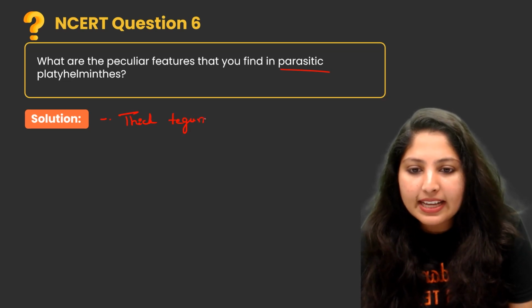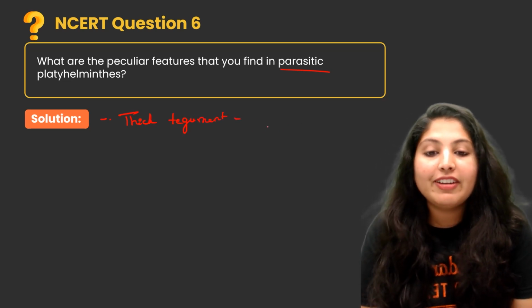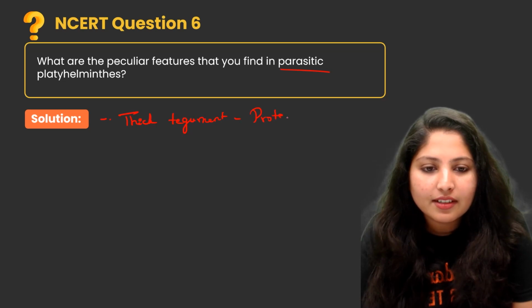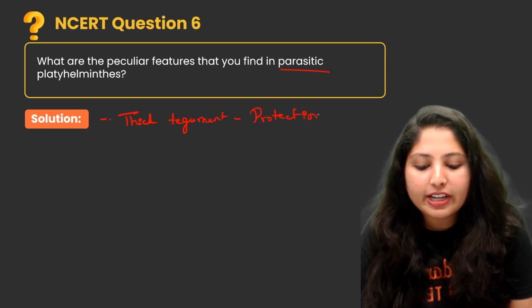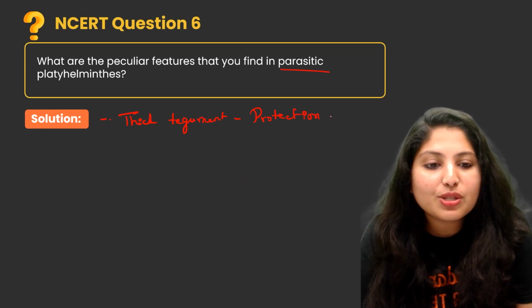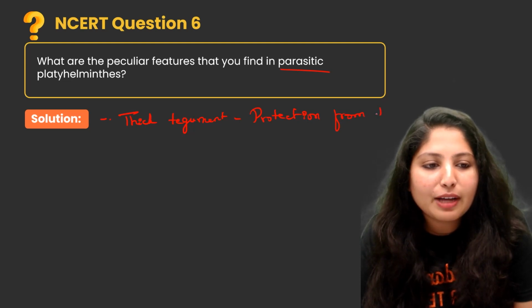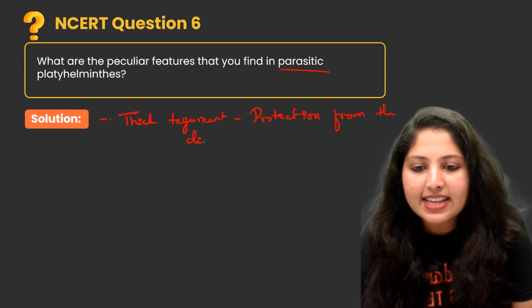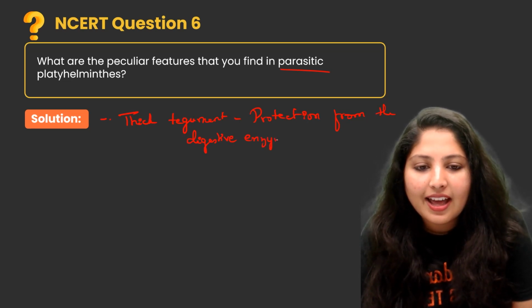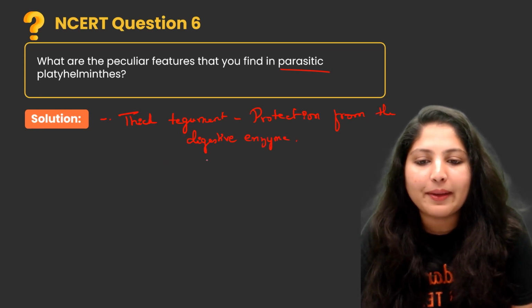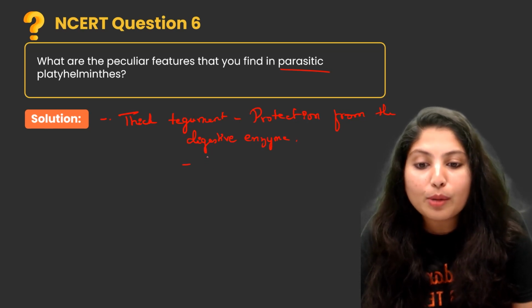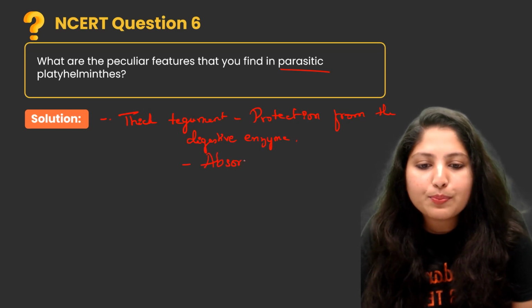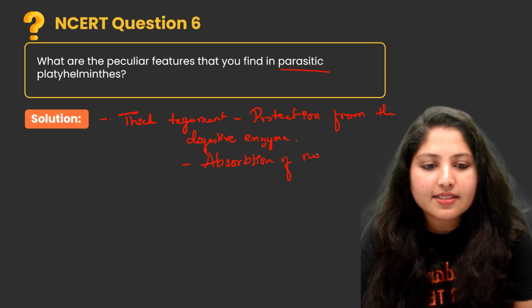A thick tegument is present, which gives protection from the digestive enzymes. And this tegument also helps in absorption of nutrients.